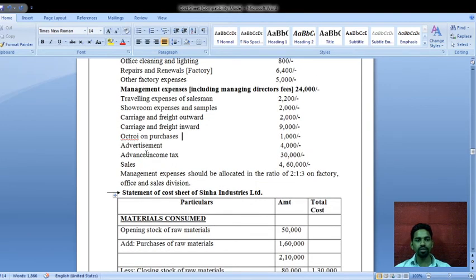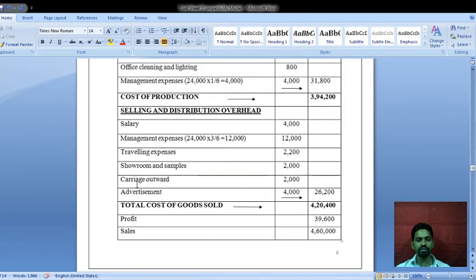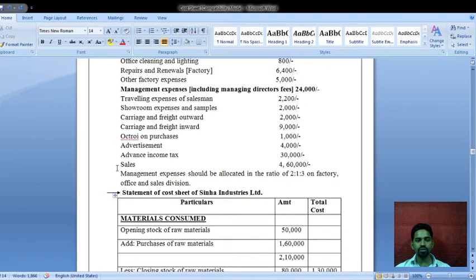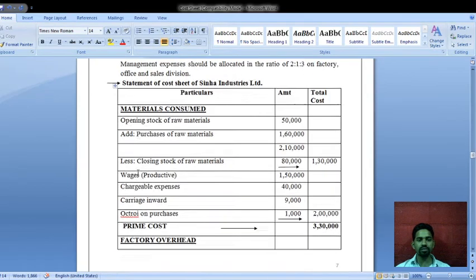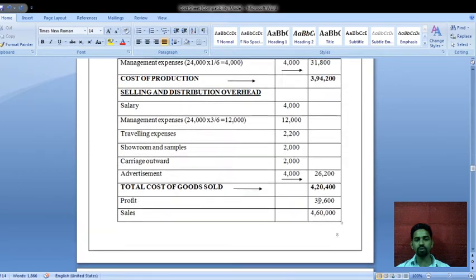Okay, so next, advertisement. This advertisement is related to selling and distribution, so we have to take it under the selling and distribution heads. This year advertisement rupees 4,000. Next, advance income tax. It is related to financial expenses, so there is no need to take it under the cost sheet. Lastly, sales, we have to take sales rupees 4,60,000.